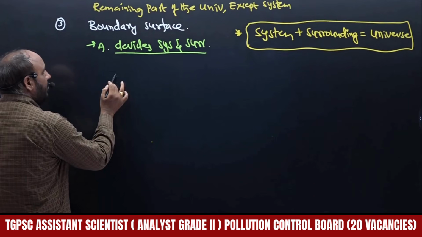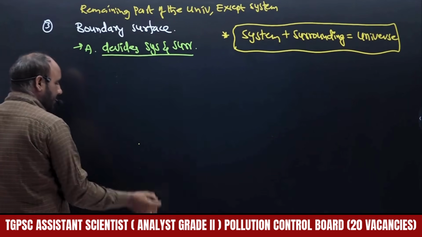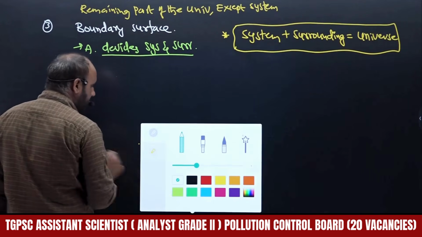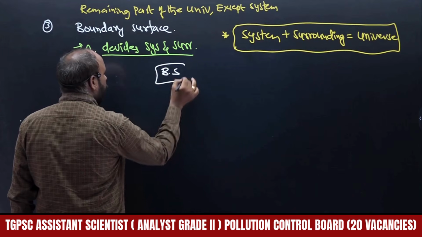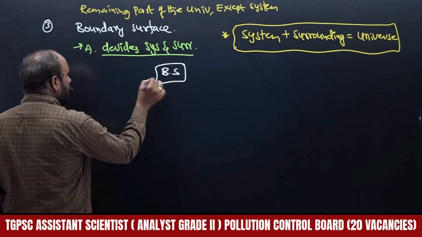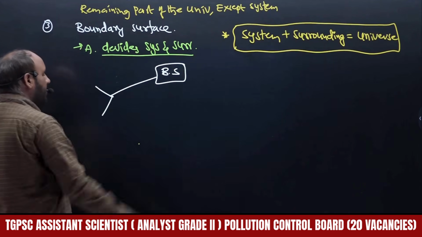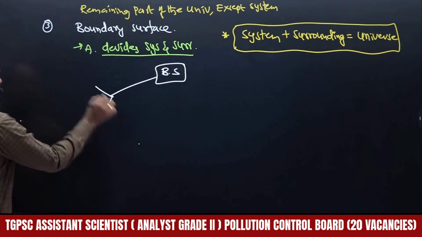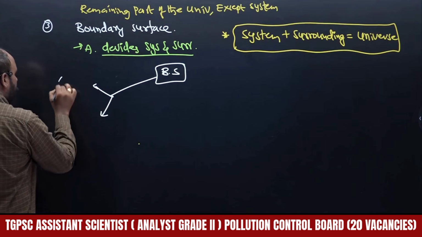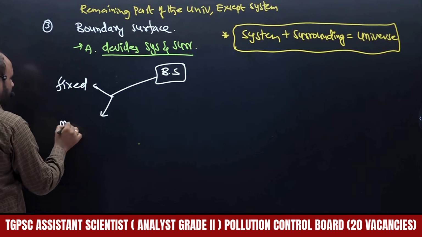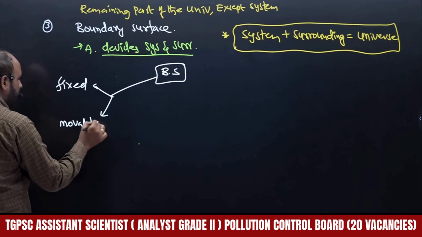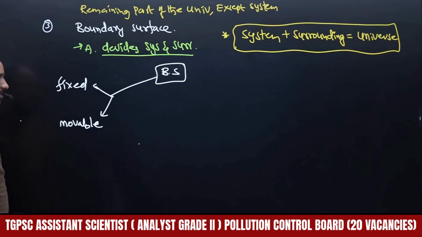So types of boundary surfaces we are going to discuss, right? How many boundary surfaces are there? One category gives two types of boundary surfaces. One is what? Fixed boundary surface and movable boundary surface, right?